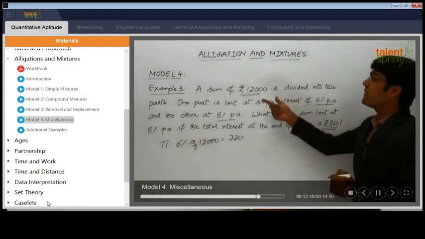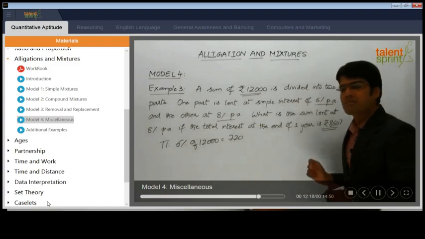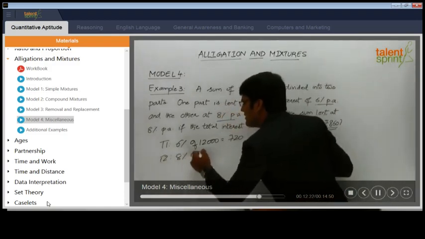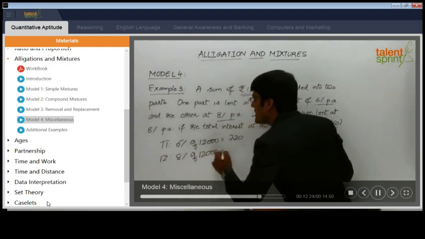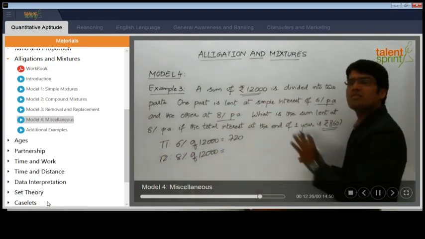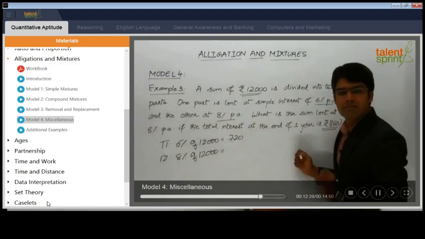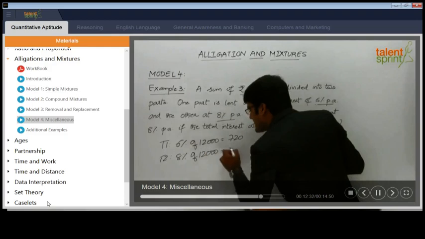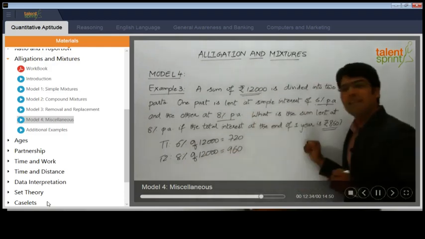The whole sum of 12,000 is invested at 8% per annum. So we can say type 2 will be 8% of 12,000. We are not dividing into separate parts. We are assuming that the whole sum is invested at 6% and 8%. So 8% of 12,000 will be 960. So this is equal to 960.